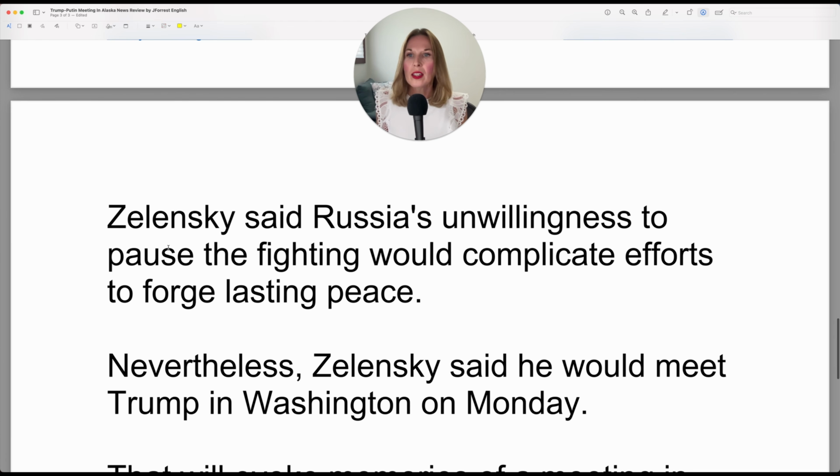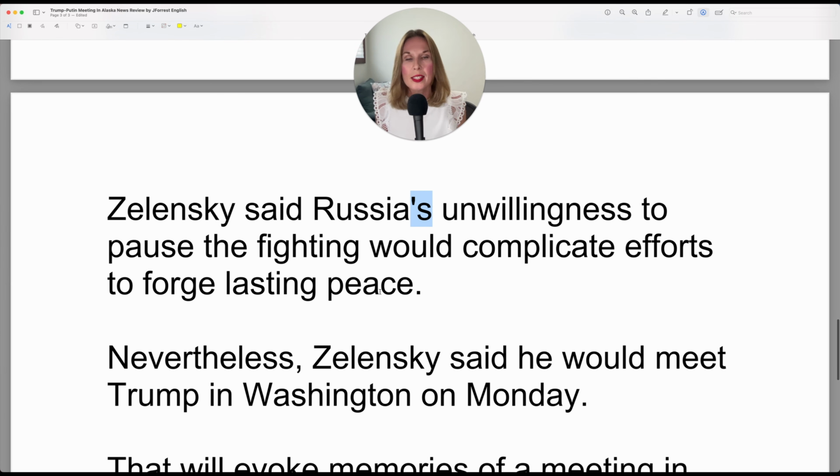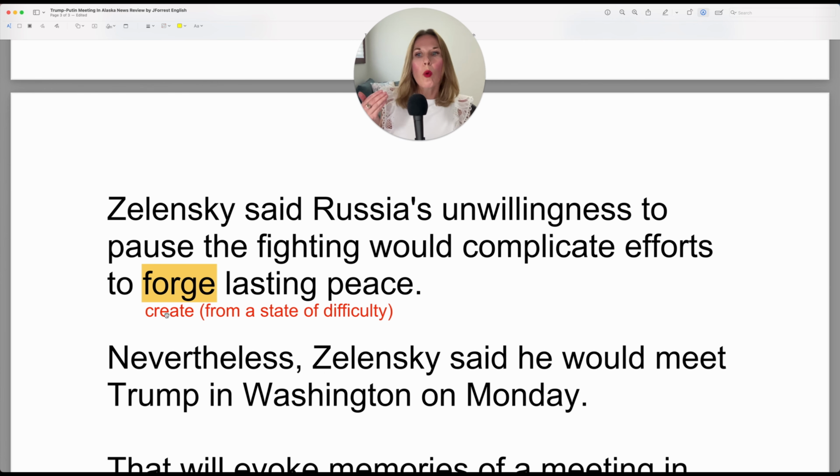Let's keep going. Zelensky said Russia's unwillingness, so the unwillingness belongs to Russia. Russia's unwillingness to pause the fighting would complicate efforts to forge lasting peace. So in this case, forge means to create lasting peace. Now you might be wondering, well, why not just use the word create?